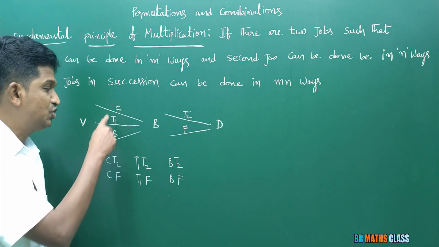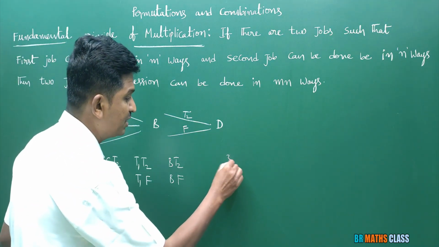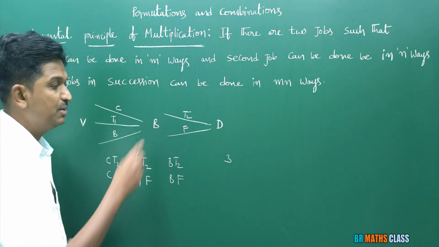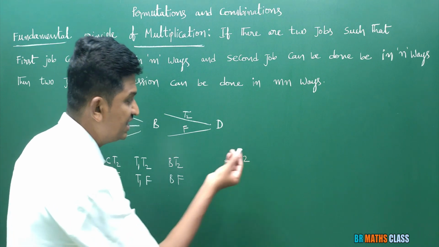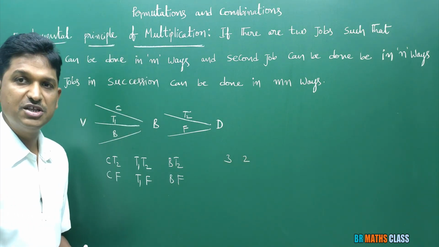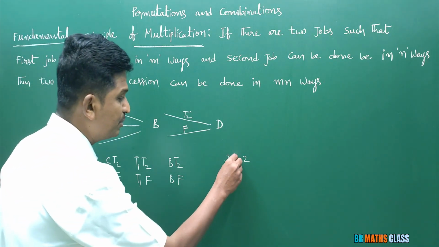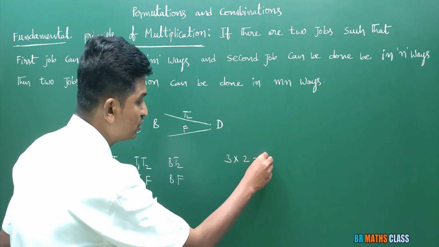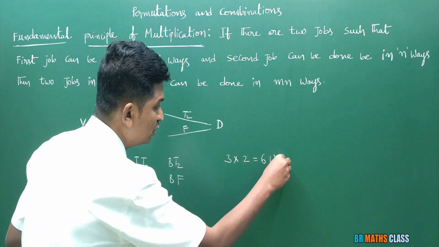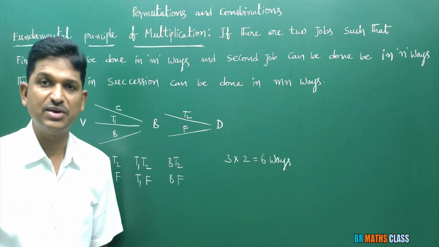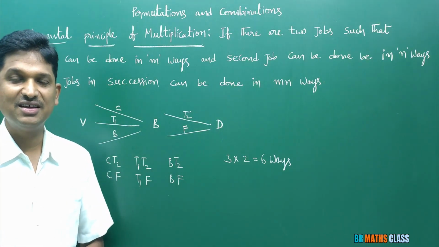Here you observe, the first job can be done in how many ways? First job can be done in 3 ways. Second job can be done in how many ways? Second job can be done in 2 ways. By the fundamental principle of multiplication, the total work can be done in 3 into 2, that is 6 ways. So you can do this work in 6 ways. I hope you understand this example.